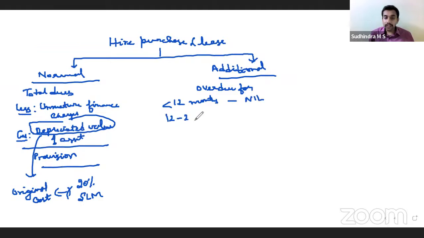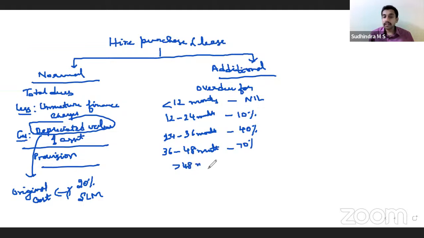Then 12 to 24 months, 10%. 24 to 36 months, 40%. 36 to 48 months, 70%. And lastly, more than 48 months, 100%. Now, when you say 10%, 40%, 70%, 100%, of what? Net book value, NBV.